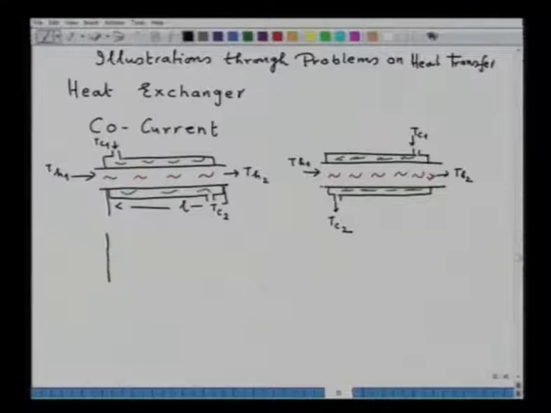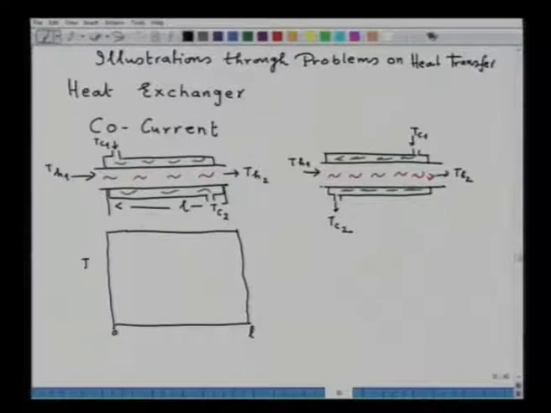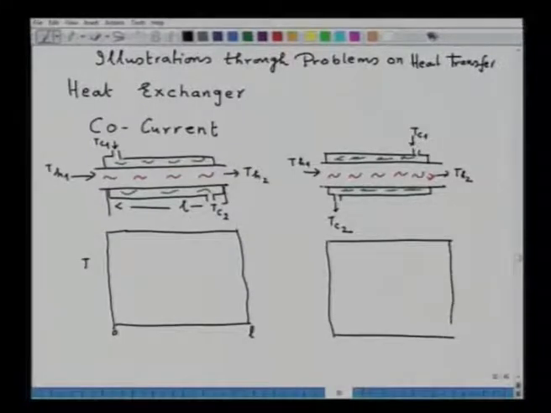So, if we now plot, for example, here, if we take on this axis T, temperature, here it is 0 length, the entry, and here is the length of the exchanger. So, I just complete it. Same thing I do also here. This is the length of the exchanger and here I take the temperature.